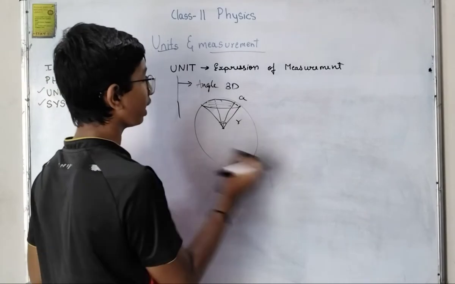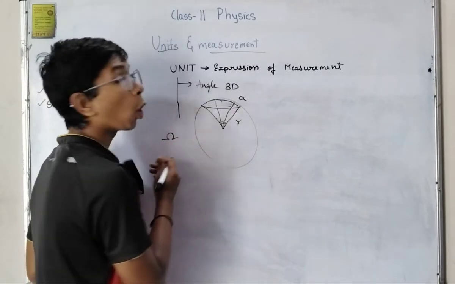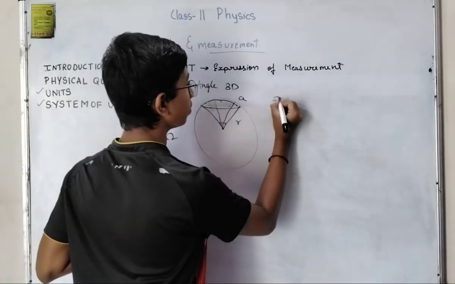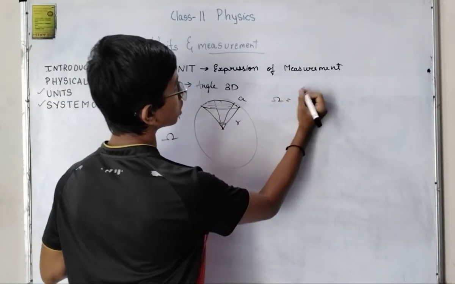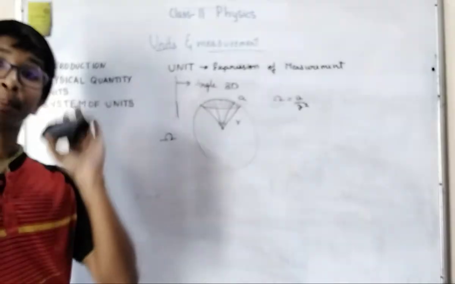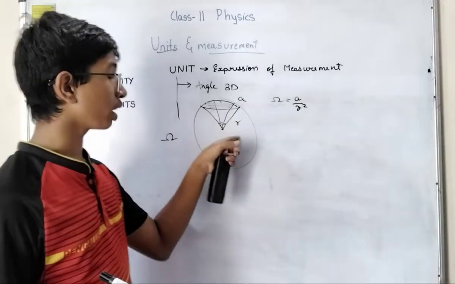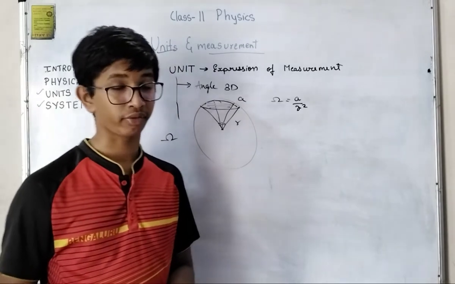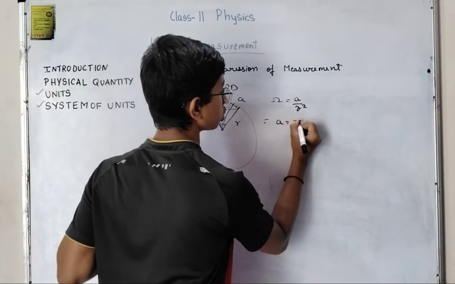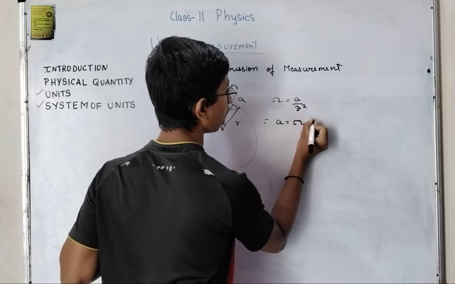That is represented by omega. The simple representation is omega is equal to A by R square, because area will be in meter square, so obviously the radius should also be meter square. Similarly, area is equal to omega R square.